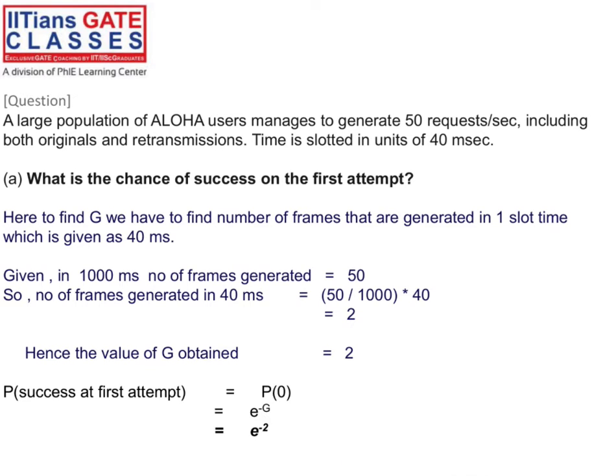Right? Now think about the second question, and this is an interesting question actually. See, a large population of Aloha users manages to generate 50 requests per second, including both original and retransmission. And time is slotted in units of 40 milliseconds, meaning every 40 milliseconds a new slot will come, right? So at the start of the slot, we have to send the frames. What is the chance of success on the first attempt?